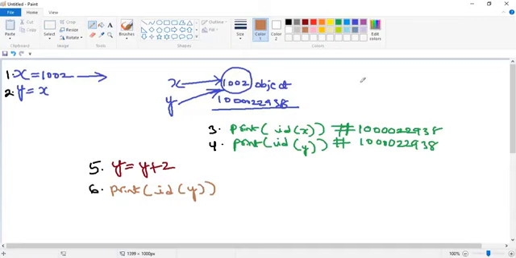Reason? Because these are what? x and y are immutable objects or mutable objects? Immutable objects. Because all fundamental data types come into the category of immutable objects. So the moment it executes this statement, it creates a new object. So inside the new object, what will be the result? What's the value? 1004. 1004 will be available.